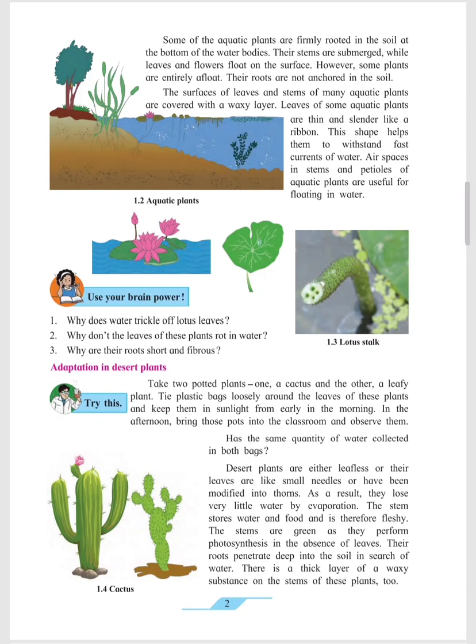Next one is adaptation in desert plants. One of the easiest examples of desert plants is cactus. Cactus lives only in desert. Aloe vera is one type of cactus. But aloe vera is found in our regions also. Those are not the original ones; they are hybrid aloe vera plants. Therefore, they are able to survive in this region. But the cactus is found only in desert regions.